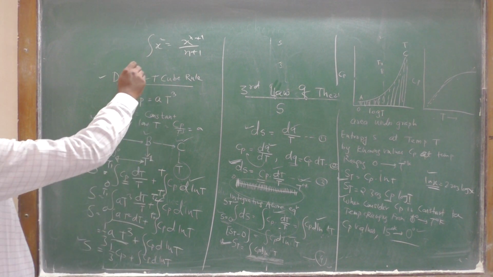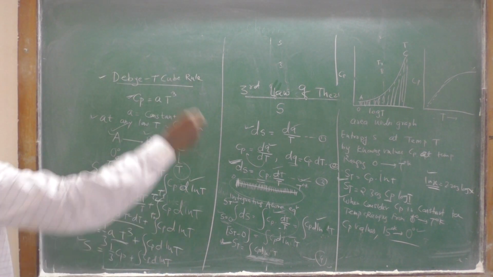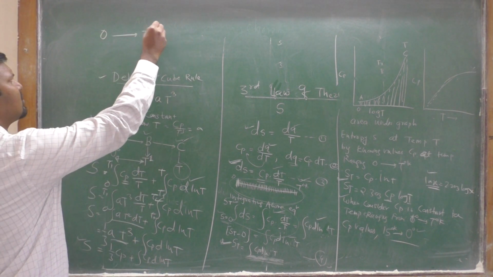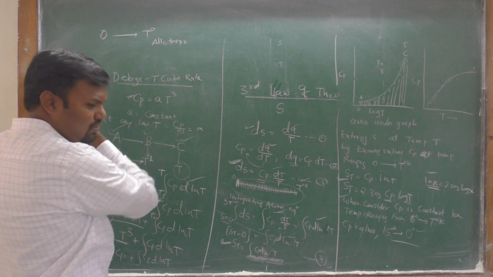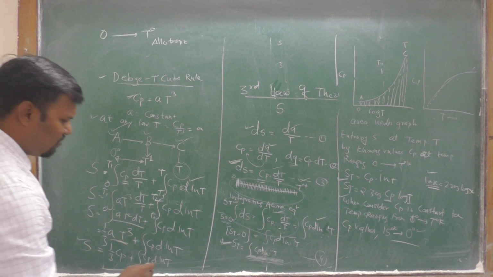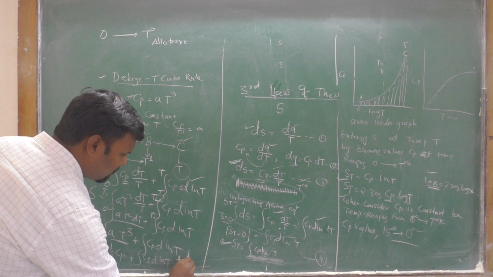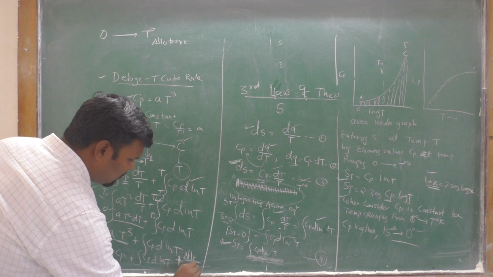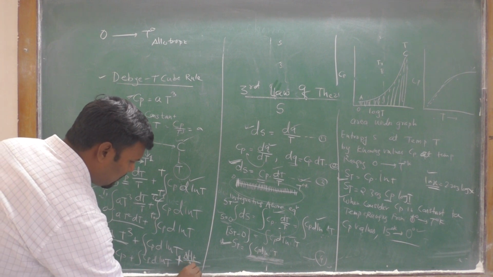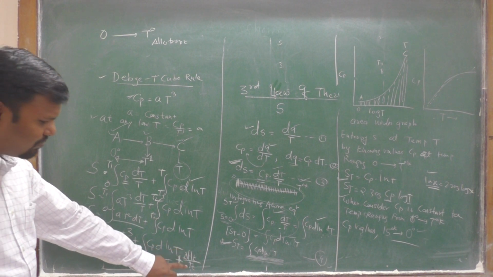If during this temperature range 0 to T there is an allotropic change in the substance, then we have to add one more value, that is delta H transition upon the transition temperature T. This is the extra value we have to add, delta Ht upon Tt.